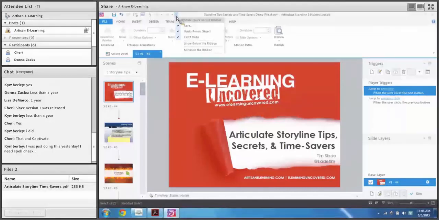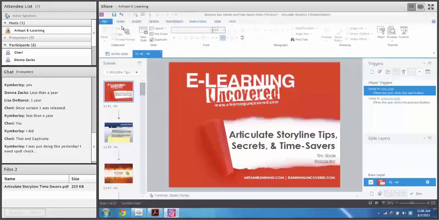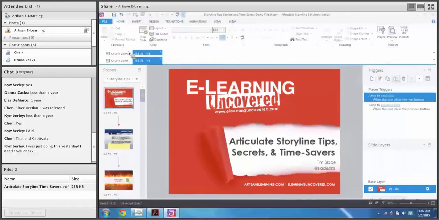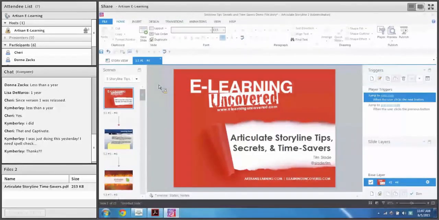Yeah, spell check. You just mentioned that, Kimberly. That's one that I like to do a lot. I don't even know, is it under Home? Where's the spell check option? Right here. Yeah, adding that to the quick access toolbar. And of course, you can show it below the ribbon to have it a little bit closer to your workspace. So customizing the quick access toolbar, very simple and easy.